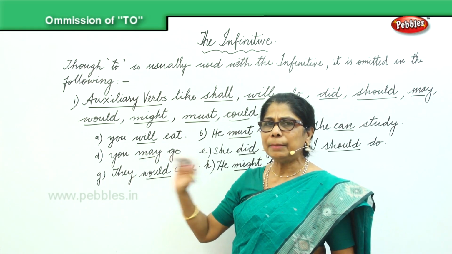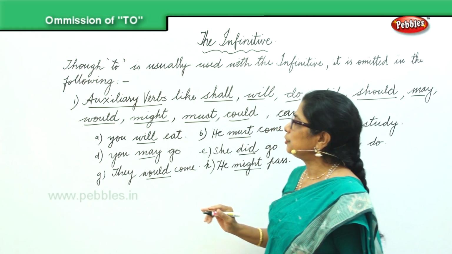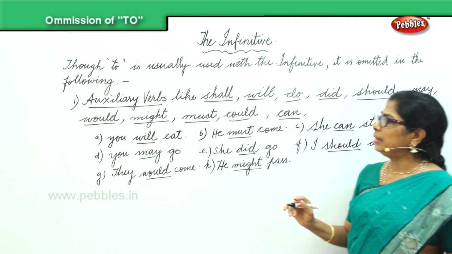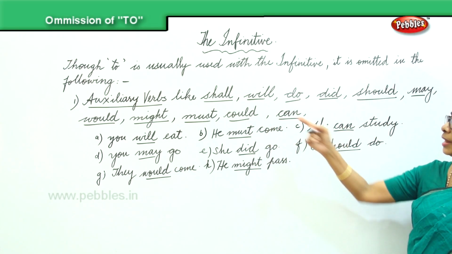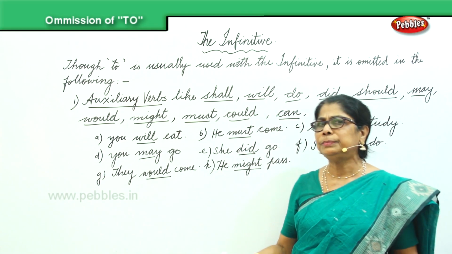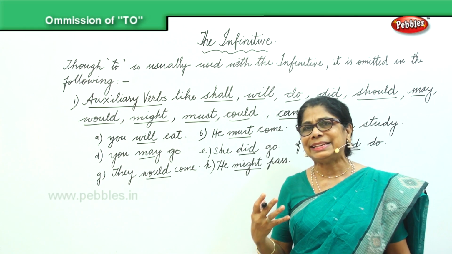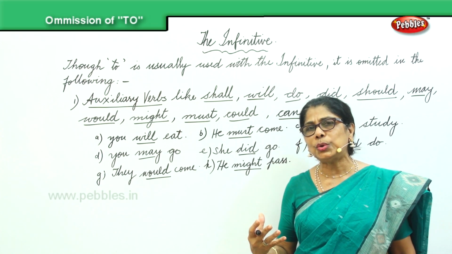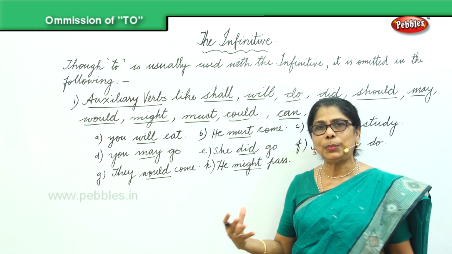No, we will simply say, when using would, might, must, could, can, shall, will, do, did, all these auxiliary verbs in a sentence, to is omitted. And that's what we are looking at.